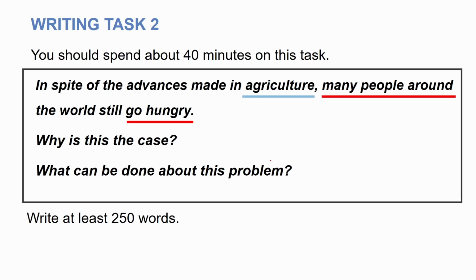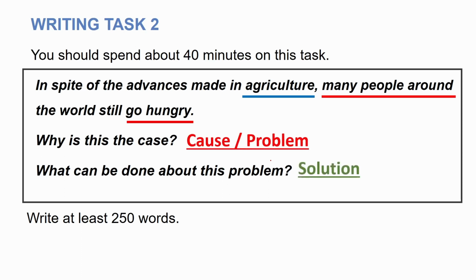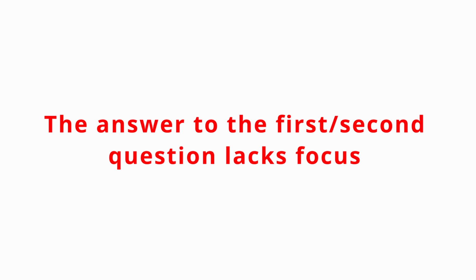So the word agriculture, advances made in agriculture, actually makes this question very specific. So it's not about other reasons why people go hungry. This is more specifically about despite the advances made in agriculture. So we need to focus on that, and this helps us not to deviate from the topic. So it's very important here to write causes and solutions about this specific keyword, and whatever cause or problem you mention, your solutions should be linked to those problems. Otherwise, you will receive this comment: the answer to the first or second question lacks focus.